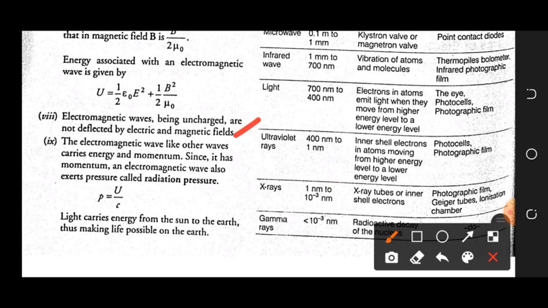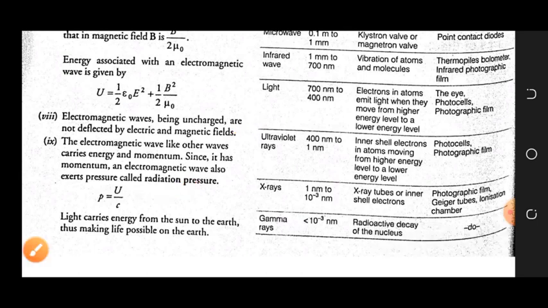Next one, the electromagnetic wave, like other waves, carries energy and momentum. It means whenever they are incident on any surface, at that time they impart some energy to that surface, as well as there is a change in momentum. We can also see that if an electromagnetic wave is incident on any surface, then it applies some pressure also. That pressure is called radiation pressure, and the value of that radiation pressure is u by c.